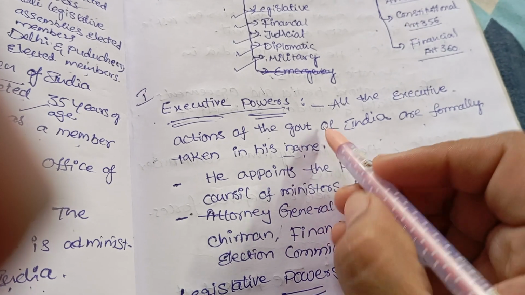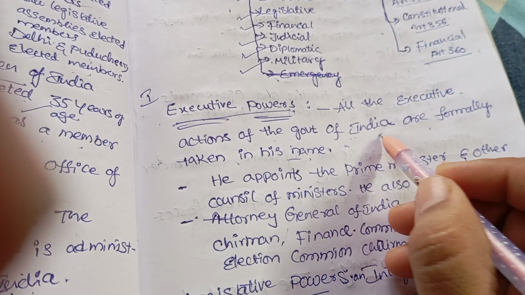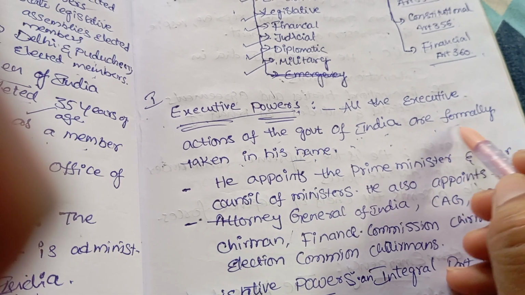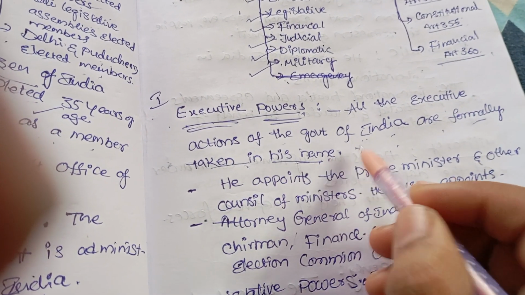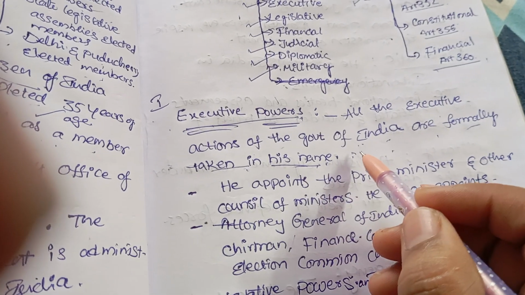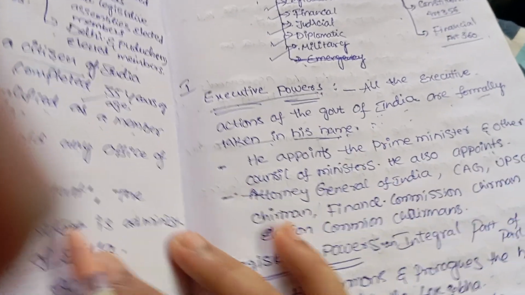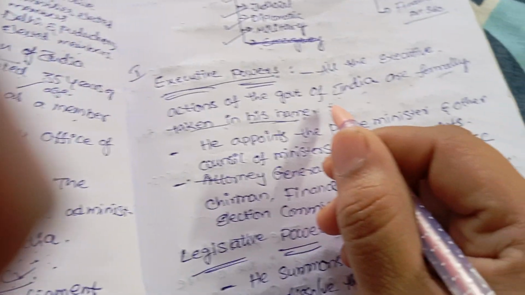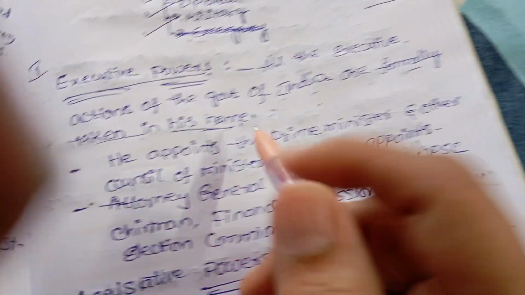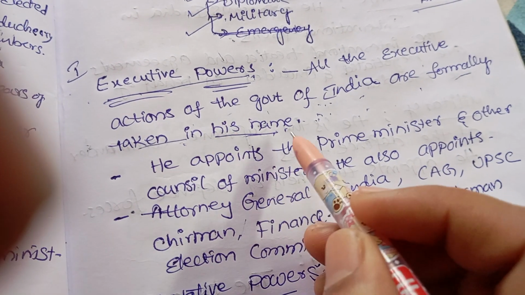So we have to mention clearly that government of India actions are formally taken in his name, not by his own. Okay, so the president acts as a guide. That means he does not perform functions by his own. So all the executive powers are formally taken in his name.